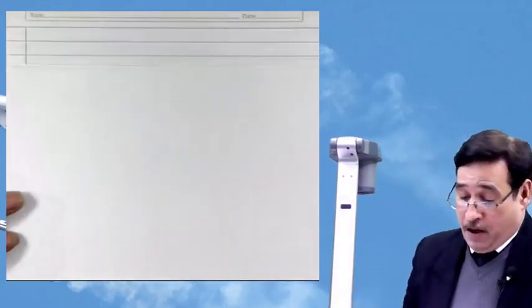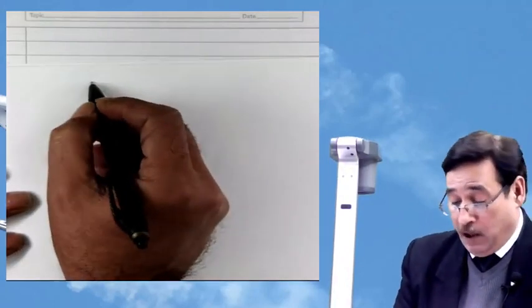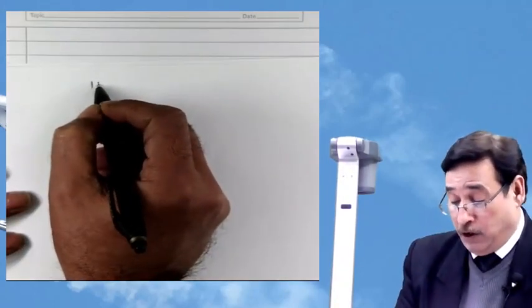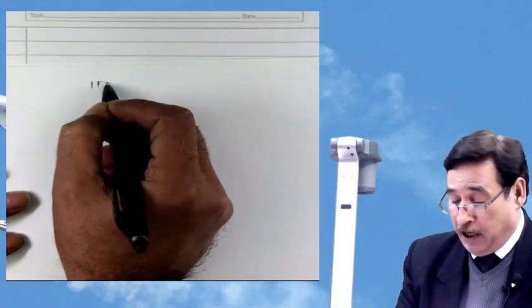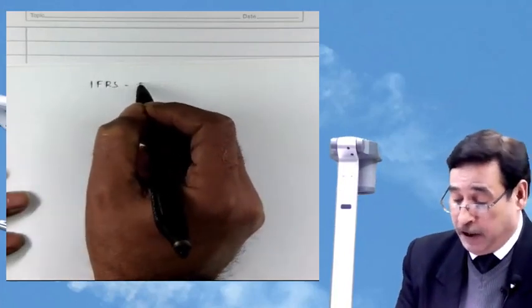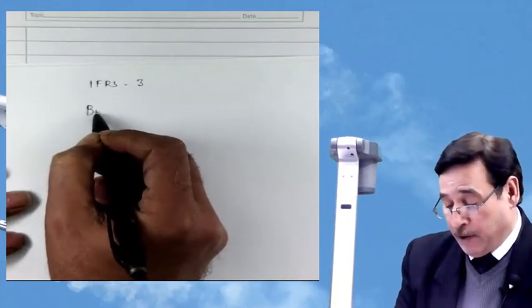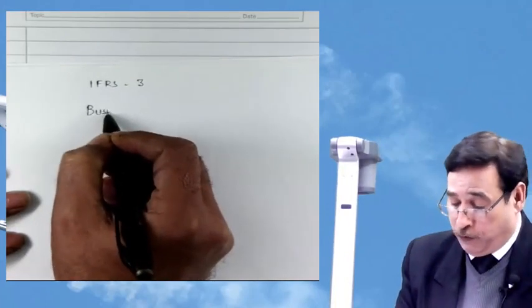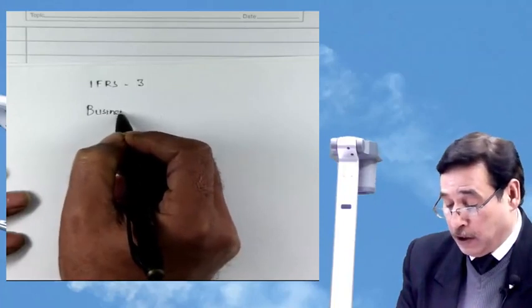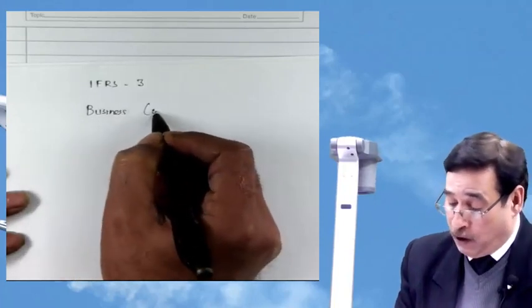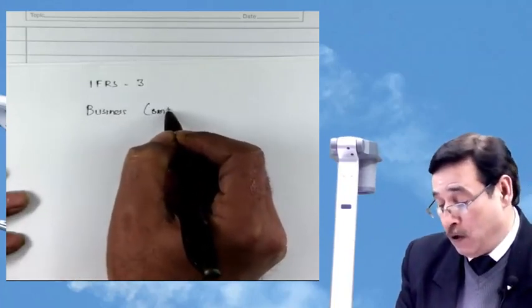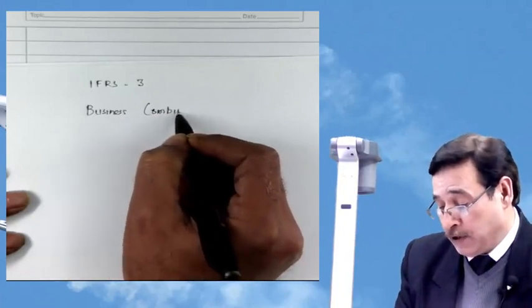So here we go and start. Remember one thing, you need not write at this particular moment. IFRS 3, or business combination simply. I am writing, actually each one of you is very well aware of this. It is business combination and corporate restructuring. So I am simply writing business combinations.